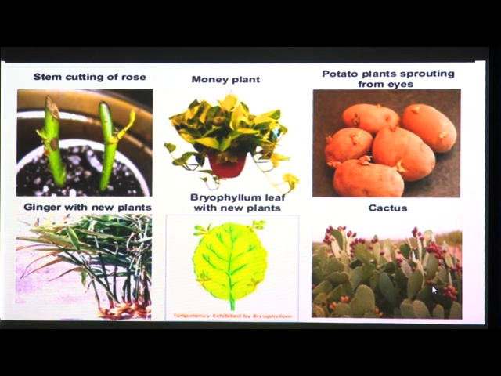Then there is a second activity, activity number 12.2. In 12.2 you have to take a fresh potato, and whatever type of vegetative propagation you can perform, you can do this also at your home. Then the third one is ginger. You can do this with ginger also. So this is an activity with potato and ginger you can do at your home.